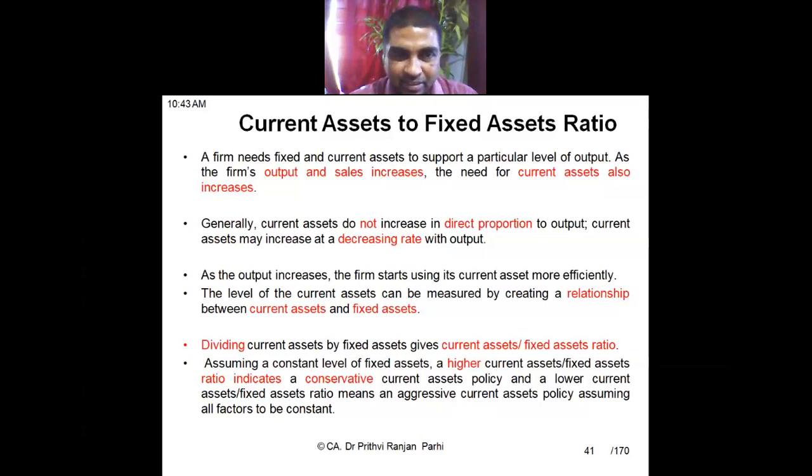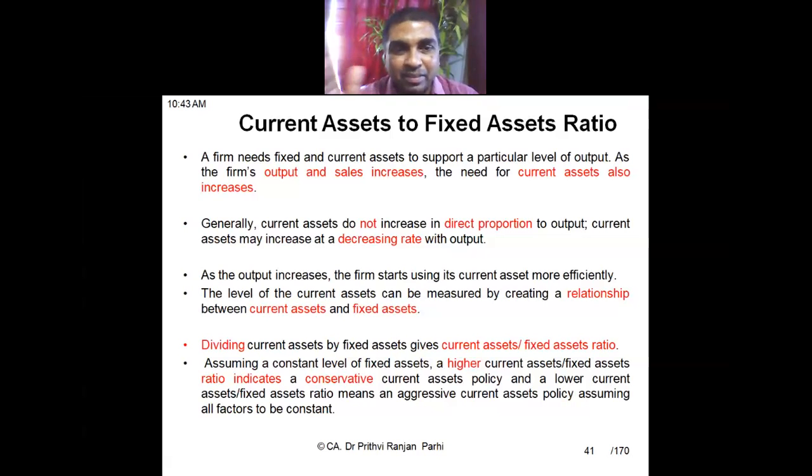Okay, are you understanding? And this relationship of current asset and fixed assets can be measured by computing this ratio, that is current asset to fixed asset ratio. By dividing the current asset by fixed assets, we get this current asset to fixed asset ratio, and different firms' ratios can be compared to evaluate the performance.